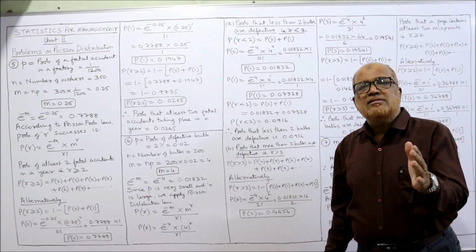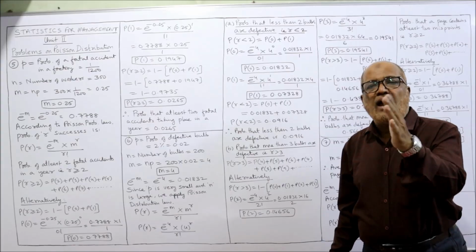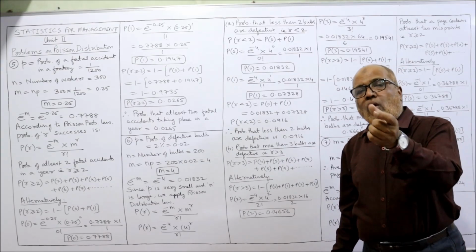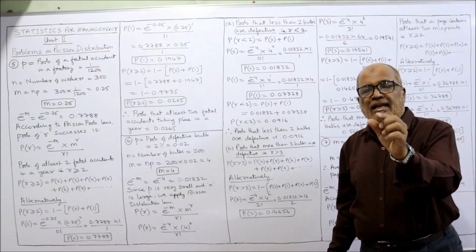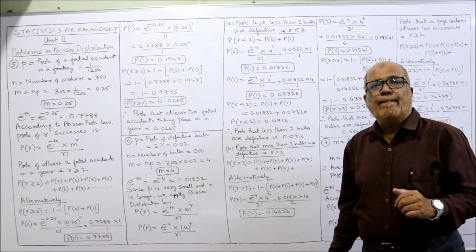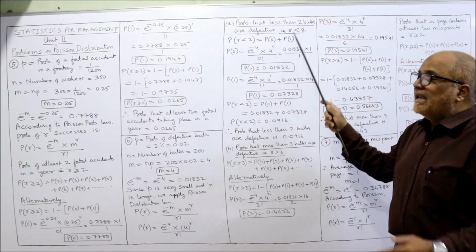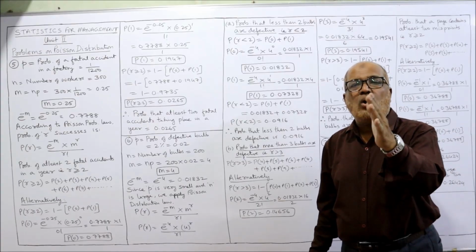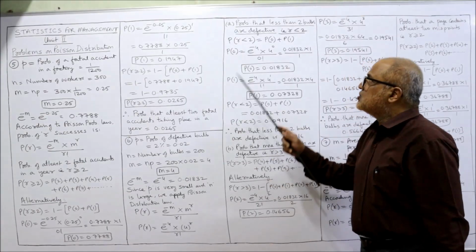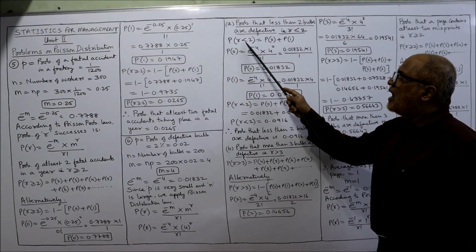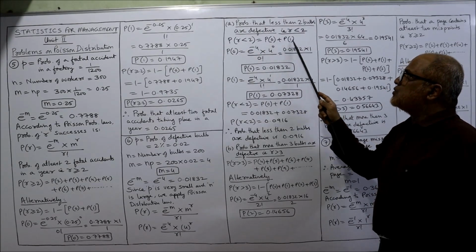Less than 2 means the probability of 0 and 1. Below 2 it is saying not 2 or less than 2. If it is less than or equal to 2, that means we should take 2 also. But here it is saying less than 2, means we should take only 0 and 1. These two values are less than 2. So P of r less than 2 is equal to P of 0 plus P of 1.